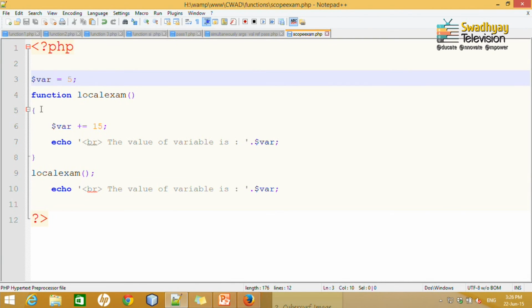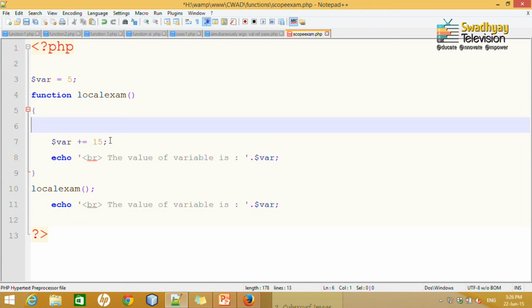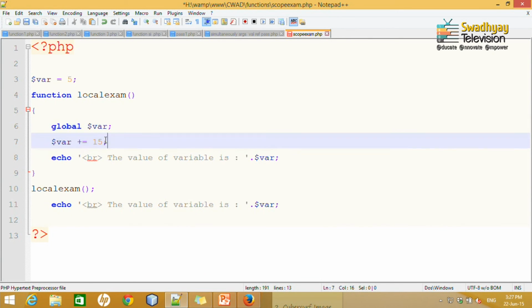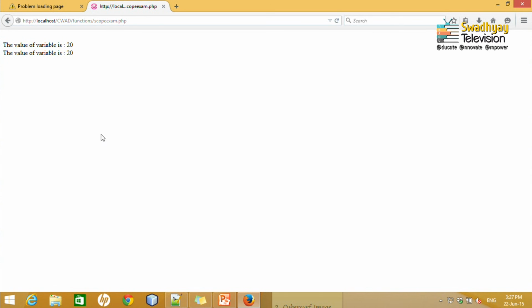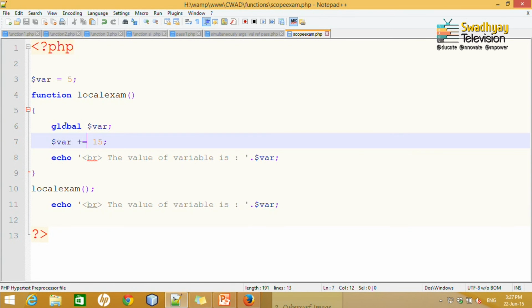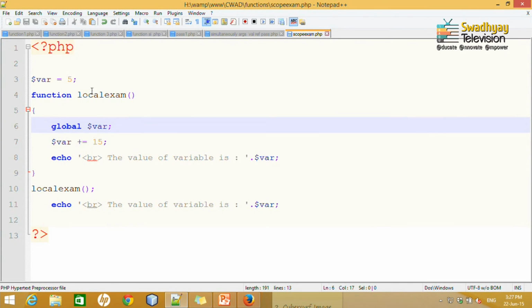Now, to access the global level variable, you can use the global statement. The global statement imports all the global variables inside the function and allows you to work with them. Say for example, in the same code, here I define the variable. Now, if I write global $var, that will import this global level variable inside the function, and now it adds 5 plus 15. So, it should be now 20, and then it should display that particular value. If I reload this one, now it will display 20 and 20, because the scope of this variable is global. So, this is known as global and local.